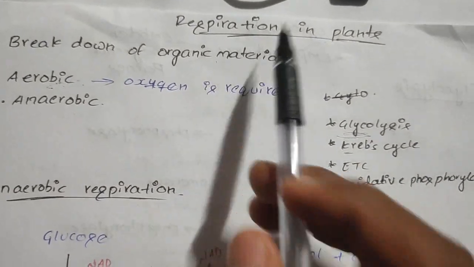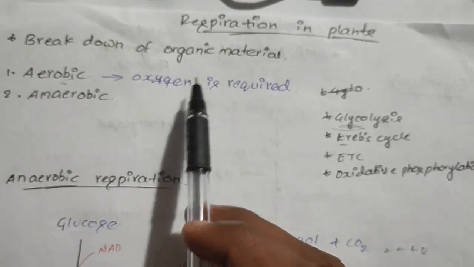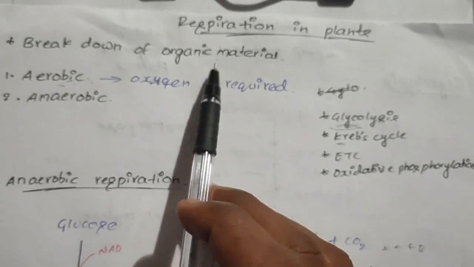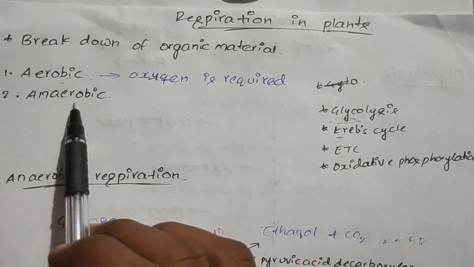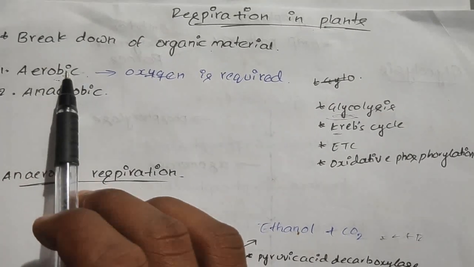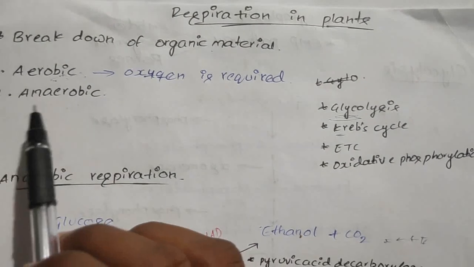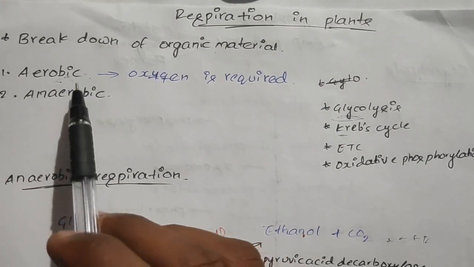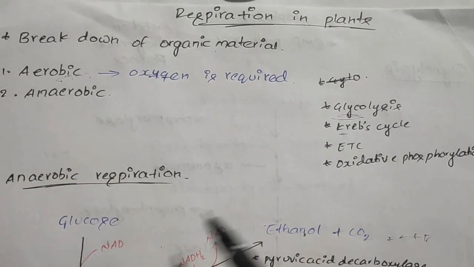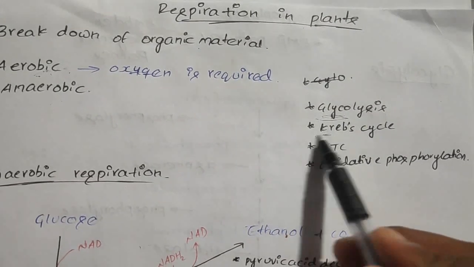Respiration in plants means the breakdown of organic material, and this breakdown takes place in two types. One is aerobic respiration and the other is anaerobic respiration. Aerobic respiration means in the presence of oxygen. Anaerobic respiration means in the absence of oxygen. Aerobic respiration is divided into four parts: glycolysis, Krebs cycle, etc.